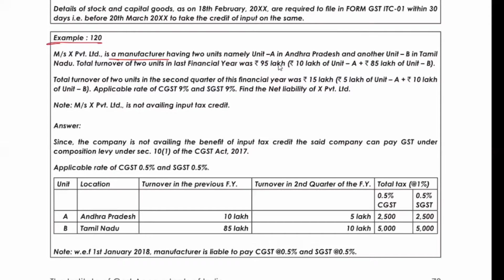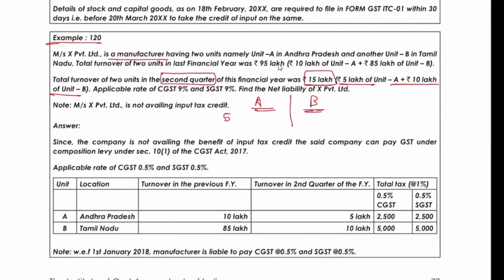Now they have given the second quarter. Why are they saying second quarter? Because in the composition scheme we pay tax quarterly. So they have given data of the second quarter, which means the first quarter is definitely done. 15 lakh is the total turnover: 5 lakh of unit A and 10 lakh of unit B. And we know that while paying tax, A and B are different persons.